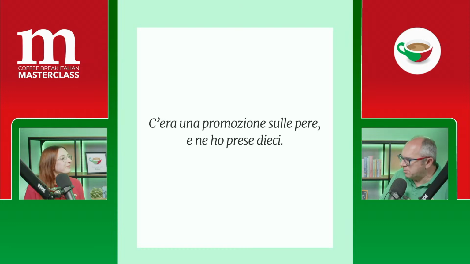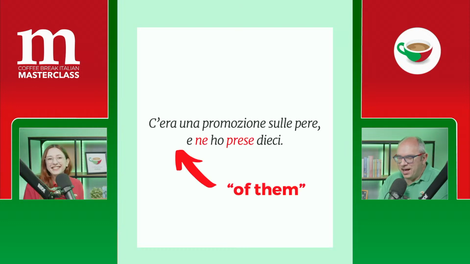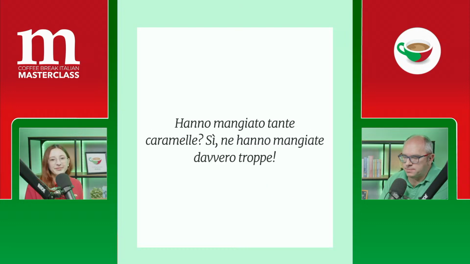Esattamente. Carolina, I've got something to admit here. I make this mistake all the time. I always forget to make this agreement with ne. And as a learner, I know that I shouldn't be making that mistake. But yeah. È normale, it's quite normal because sometimes it's also ambiguous, especially with quantities. So it can happen that the agreement is not in place. You're making me feel better. Okay, so ne ho prese 10, so again, of them, sulle pere, referring back to the pears.